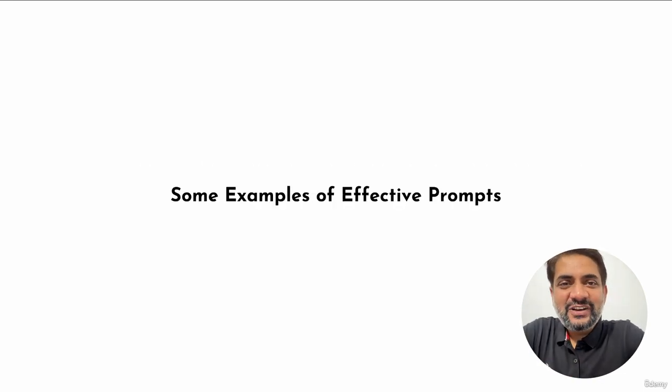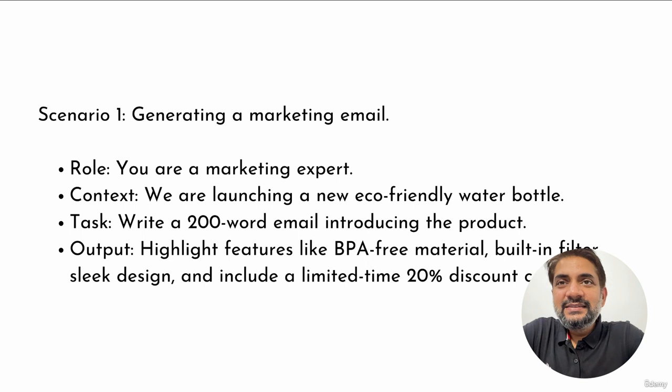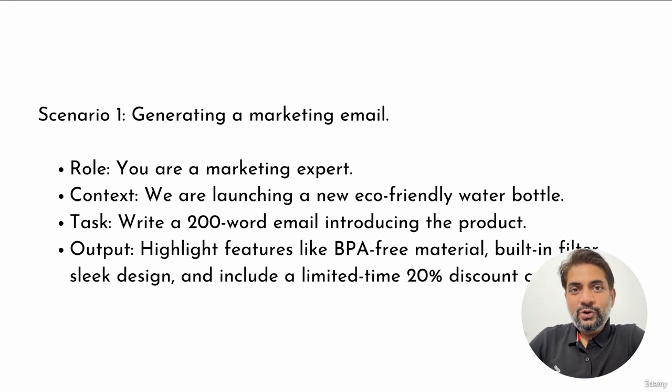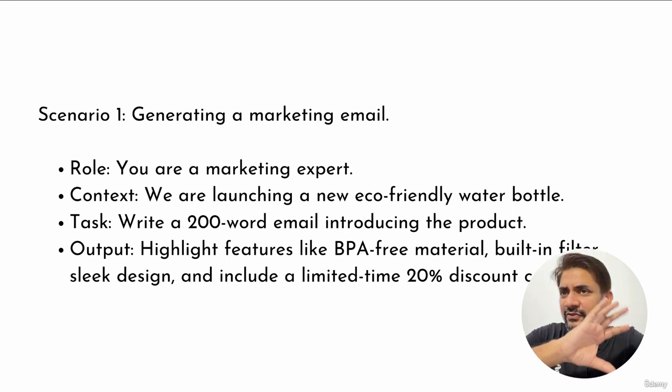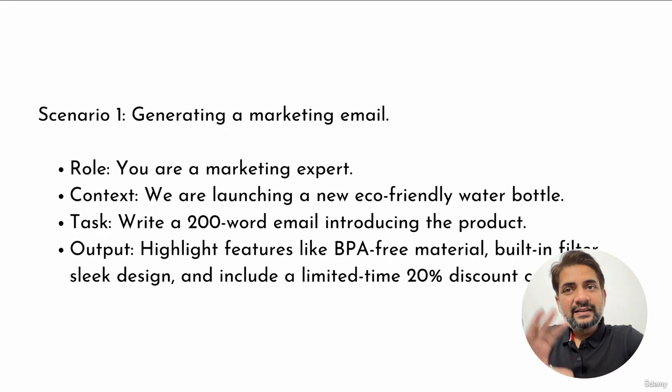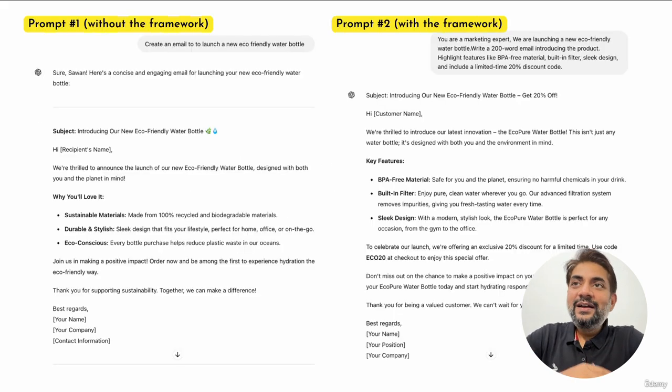Let's see some examples of effective prompts. Scenario 1, generate a marketing email. If you want to generate a marketing email, you want ChatGPT to be a marketing expert, right? And then you give it a context that you are launching a new eco-friendly water bottle. And then you give it a task to write a 200-word marketing email introducing the product. And then you give it the output that you want it to highlight features like BPA-free material, built-in filter, sleek design, and so on. So once you have the role, the context, the task, and the output in place, that's how your output looks.